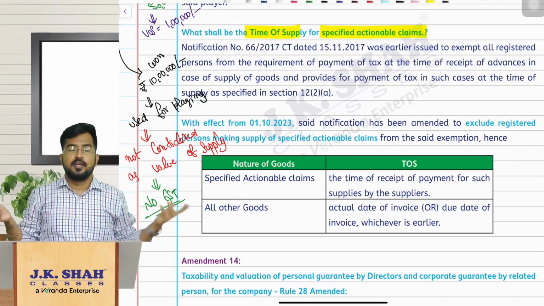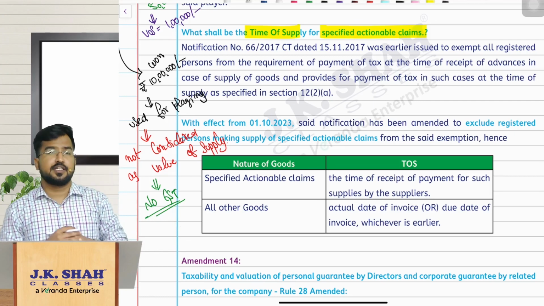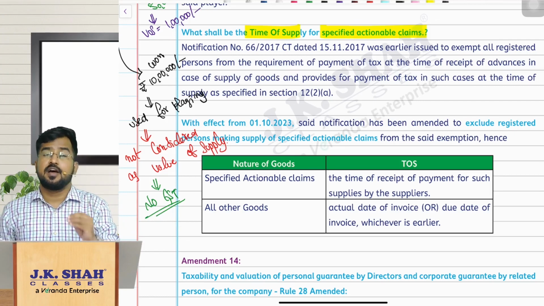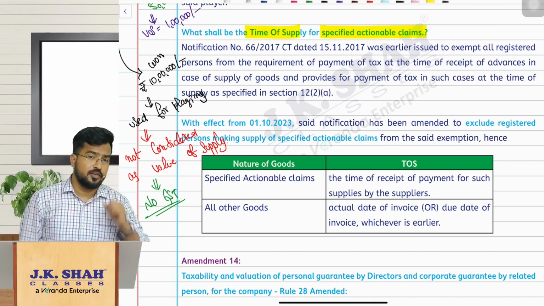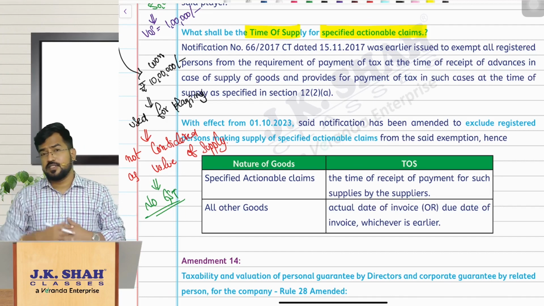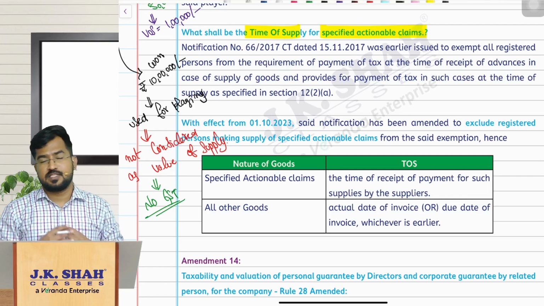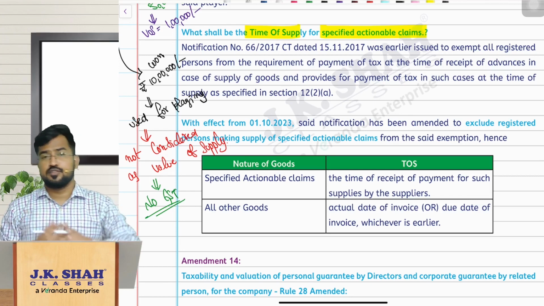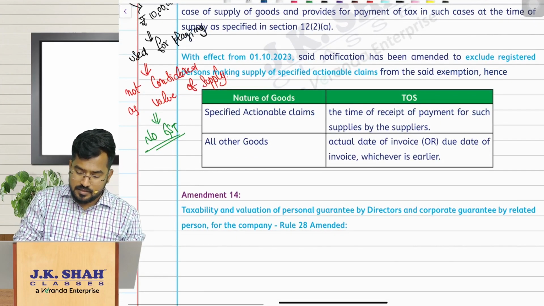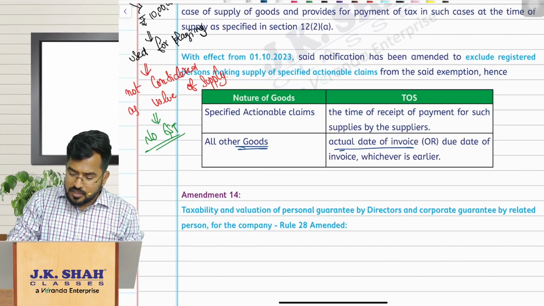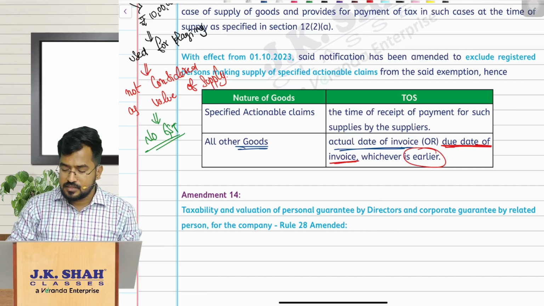Section 12. In section 12, subsection 2 is the general rule. And time of supply for goods under the general rule, you know very well, advances received will not be immediately taxed. Time of supply will not be the date of receipt of payment, but only for advances received for services as per section 13 subsection 2, time of supply for services is the date of receipt of payment. But for goods, that is not the case. So for goods, normally the time of supply is the actual date of invoice or due date of invoice, whichever is earlier.